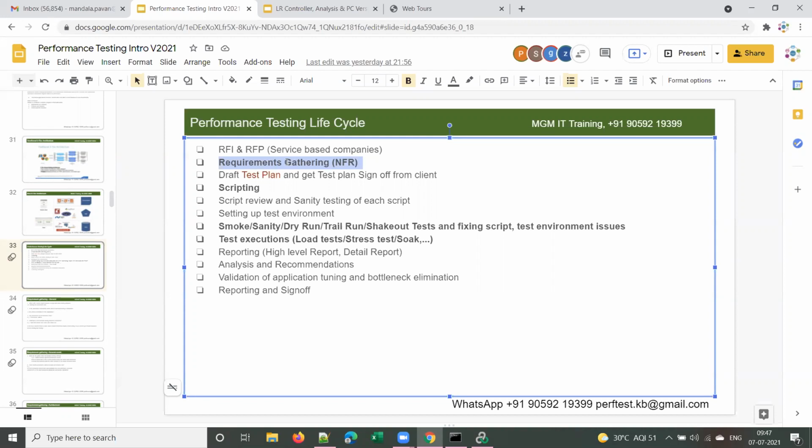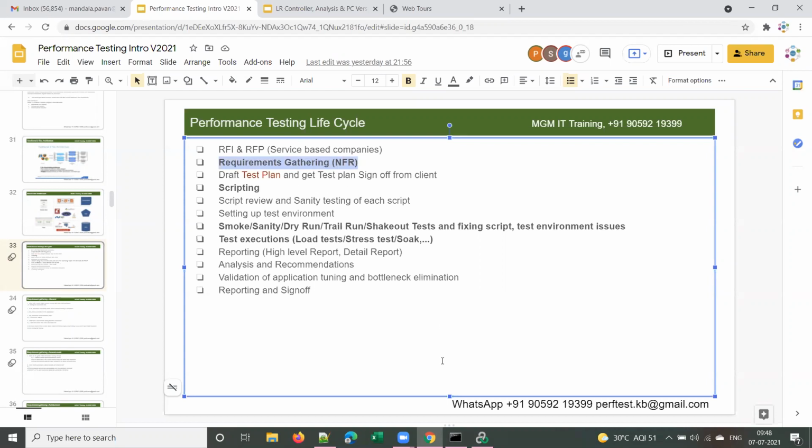So a client came, and we got a project for doing performance testing, right? Say, for example, Cleartrip or MakeMyTrip or some other website. The client came to us for performance testing. You are working in a service-based company, and the client gave that project to the service-based company that you are working in, right? Now, how do you collect the requirements from the client, and what requirements do you need to collect?